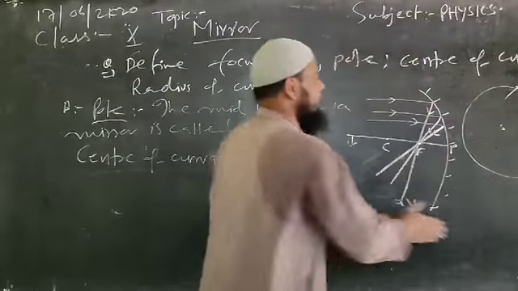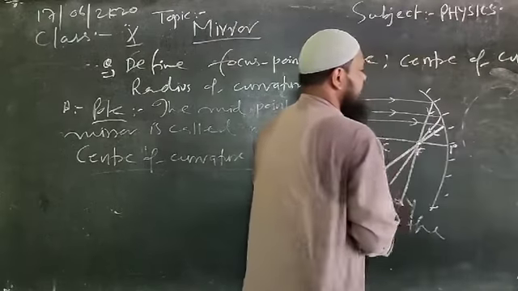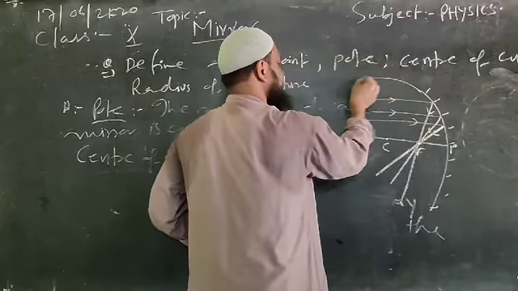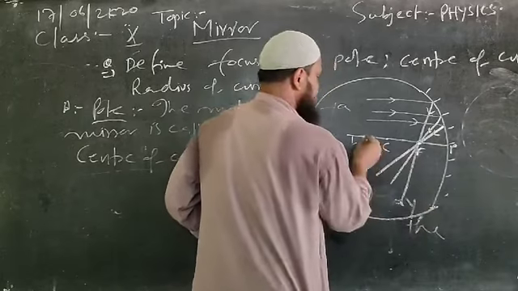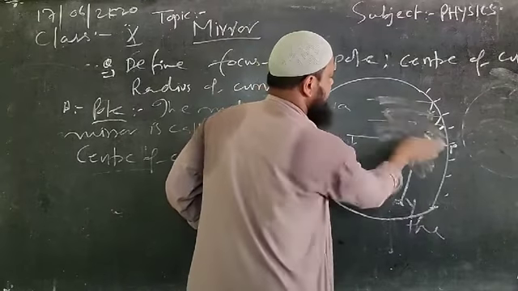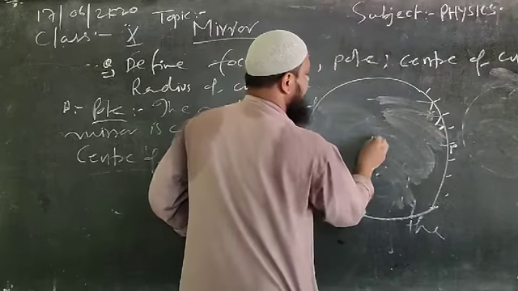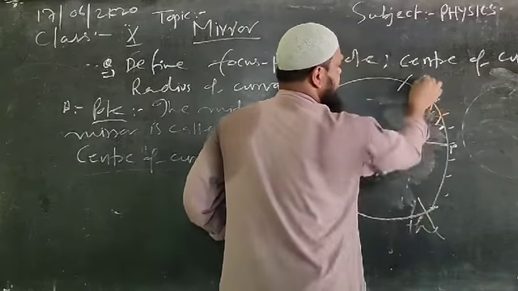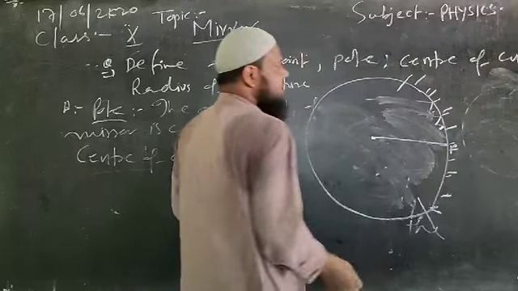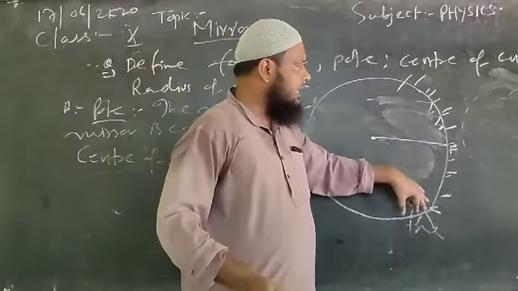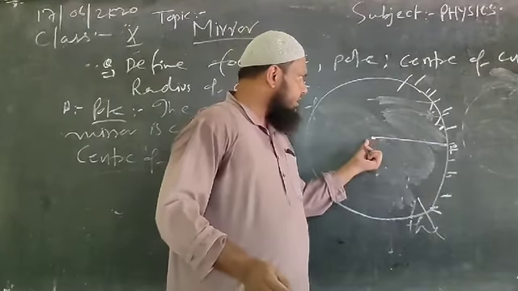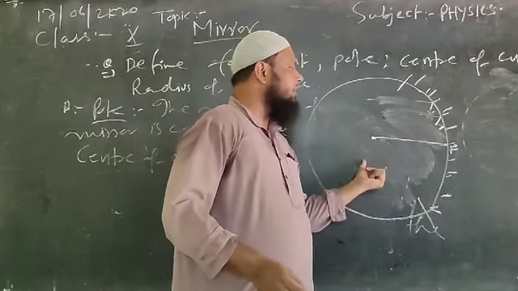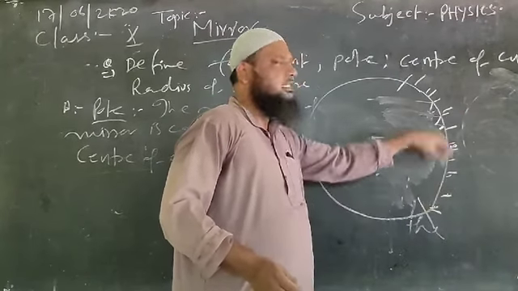Fine. So here simply we can have a hollow sphere. Suppose this is the center of the hollow sphere. If we cut this portion and polish it, what we find will be treated as a spherical mirror. The center of this hollow sphere will be treated as the center of curvature for this mirror.